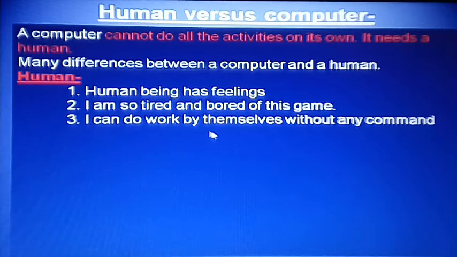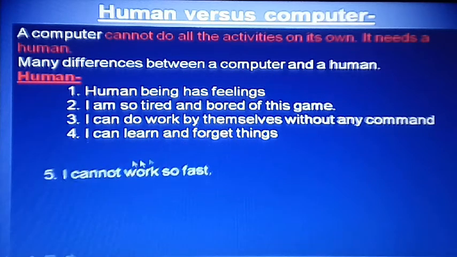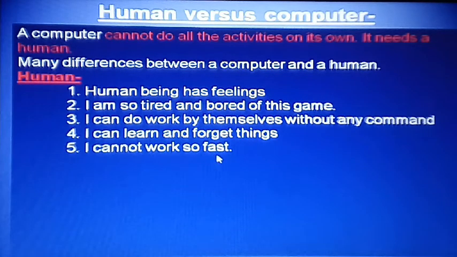I can do work by myself without any command. There is no need of any third person. I can do all work. Fourth point, I can learn and forget, but I do not remember for a long time. After 1 year, 1 month, I forget some points. Fifth point, I cannot work so fast.